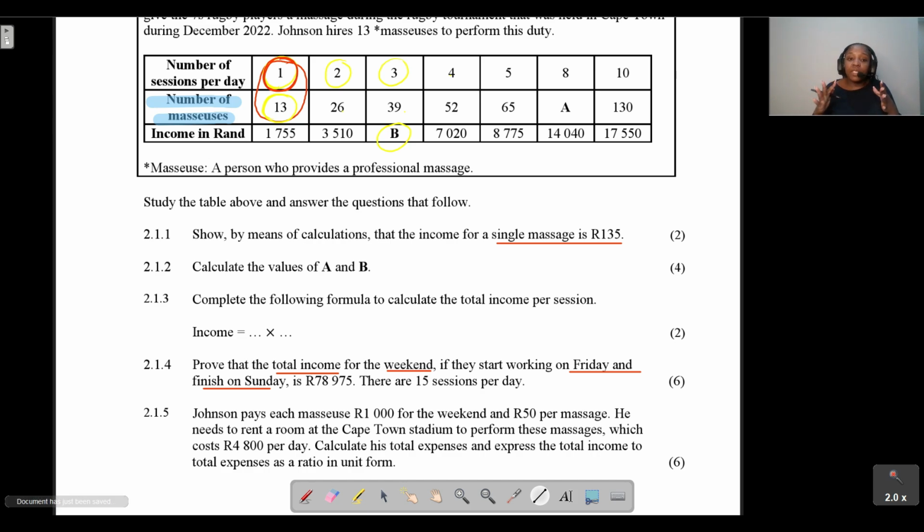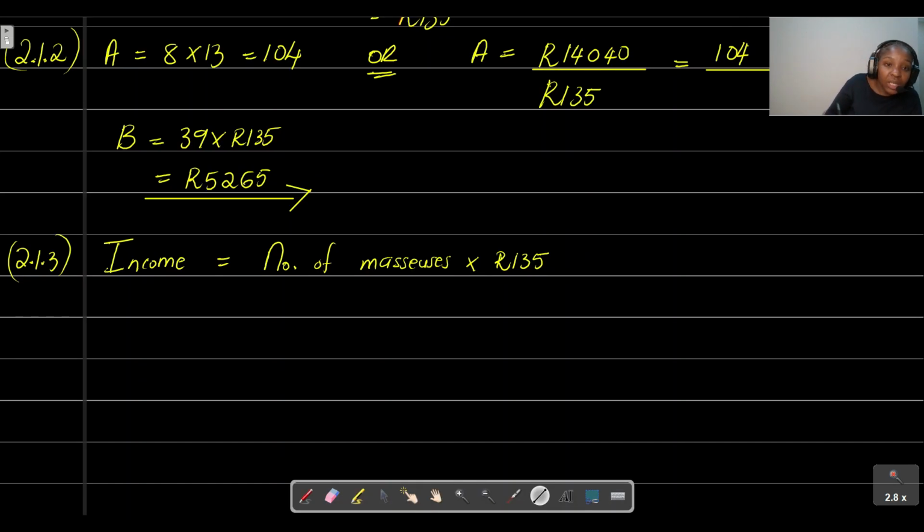We want to calculate how much income this physiotherapist is going to make if he takes these players on Friday, Saturday, and Sunday for 15 sessions per day. So now to get the total income, what are we going to do? This is question 2.4.